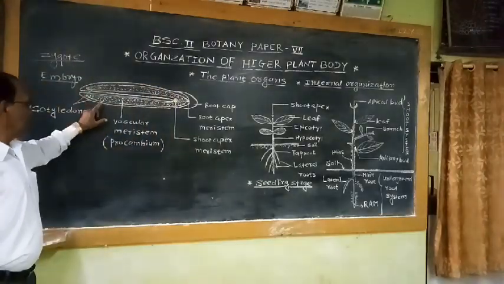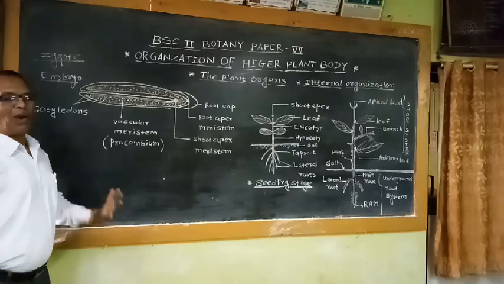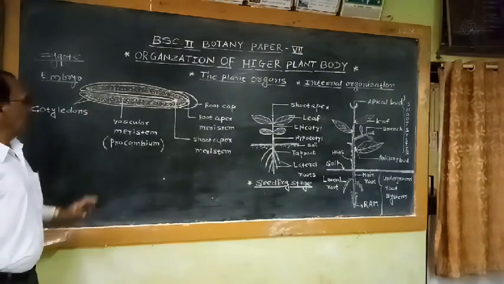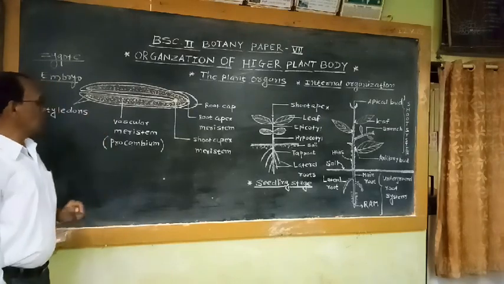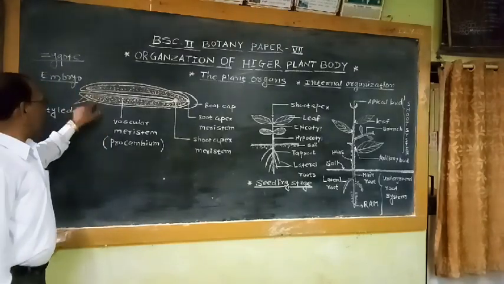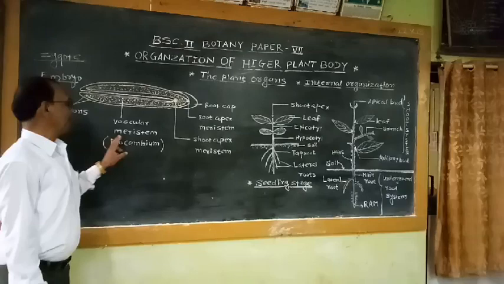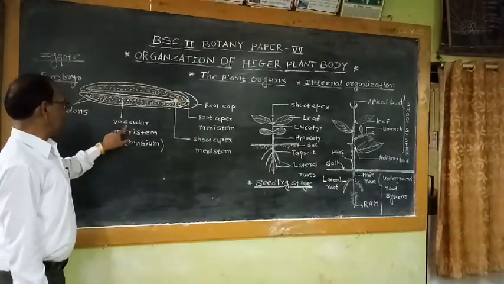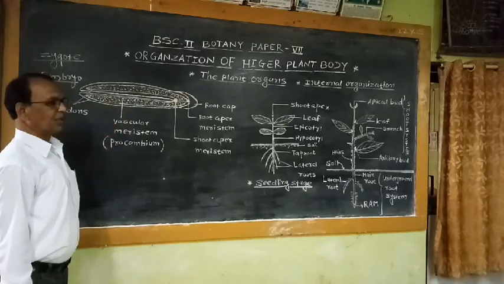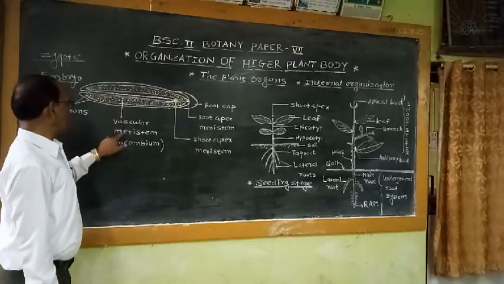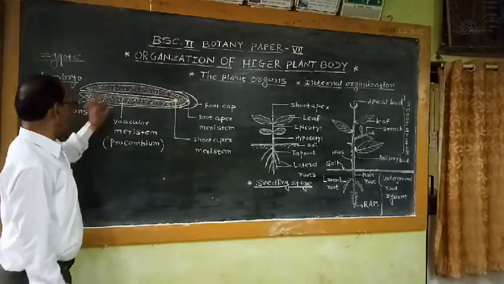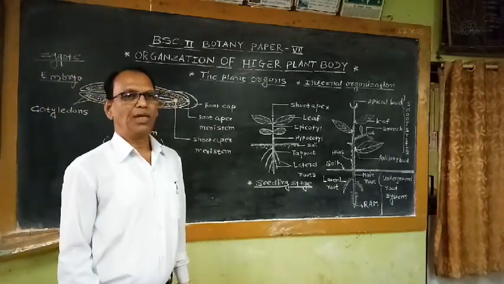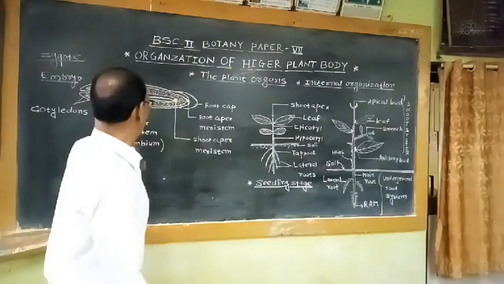So this is the first figure. It shows the parts of the dicot embryo. This dicot embryo shows these two cotyledons. Inside these two cotyledons, at the central region, there is a procambium. Commonly it is known as vascular meristem, and this procambium is responsible for development of vascular tissue system in all higher plants or flowering plants.